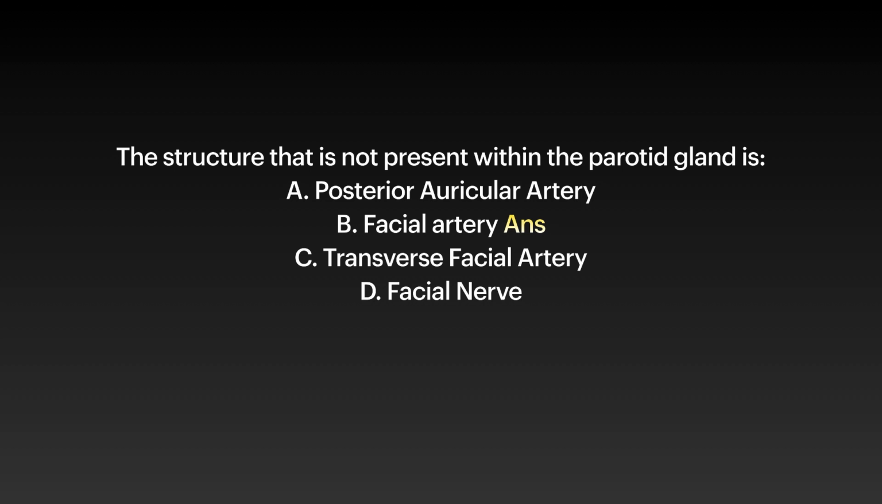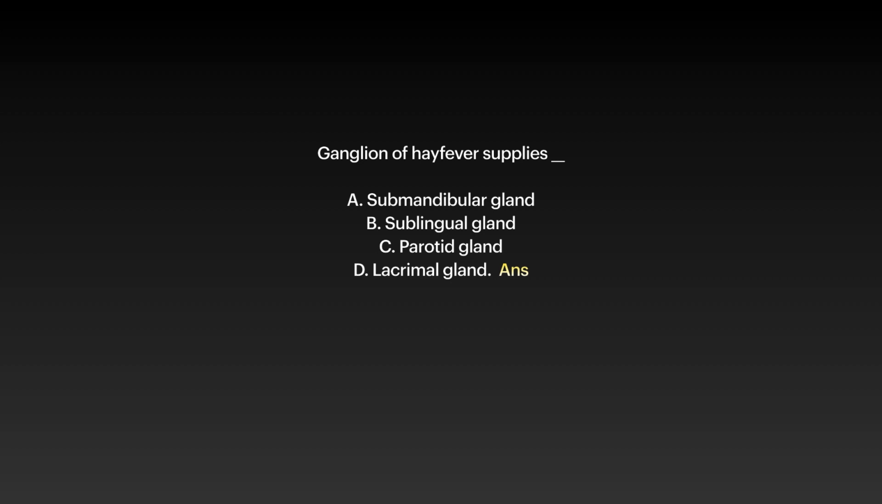Basically, we must know the structures present within the parotid gland. Divide it as arteries, veins, nerve. The arteries present within the parotid gland are external carotid artery and transverse facial artery. The veins present are retromandibular veins formed by the union of maxillary vein as well as superficial temporal vein. Also facial nerve. But remember, facial artery is not present within parotid gland.